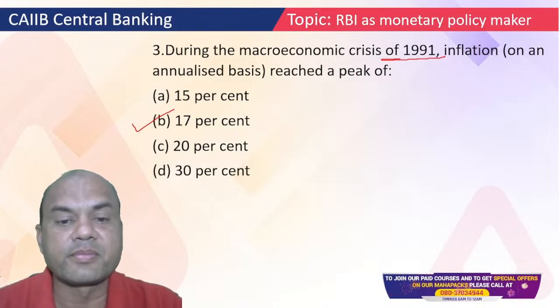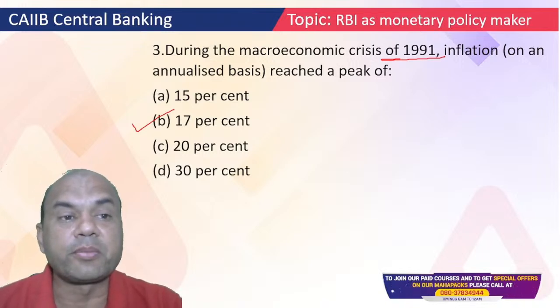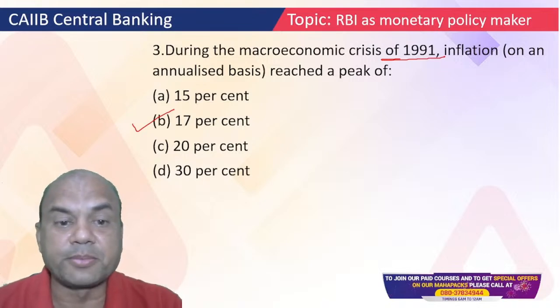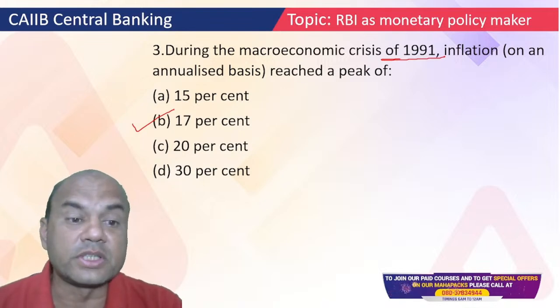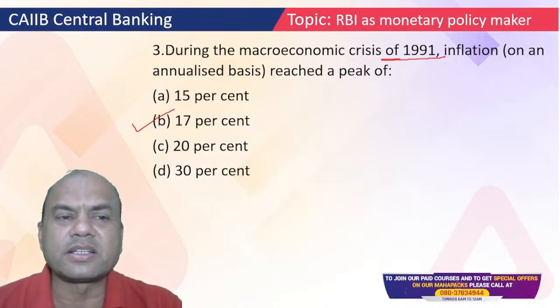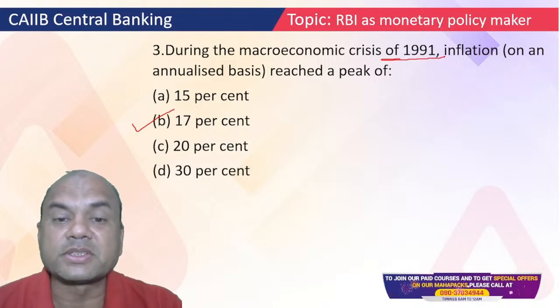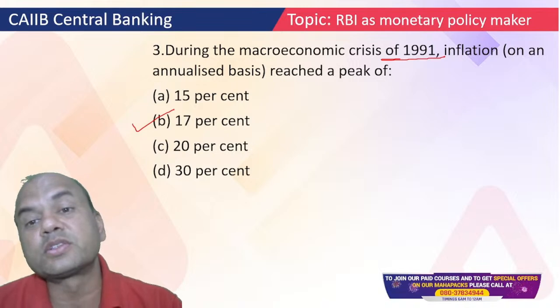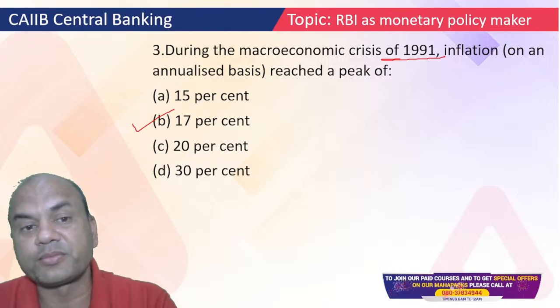In September, it was roughly 5.02%. I am talking of CPI, the Consumer Price Index, around 5 point something, so roughly you can consider it 5. CPI was 5% and WPI was very low, so we generally consider CPI. At that time it was 17%, today it is around 5.5%, and even that seems huge. So at that time, 17% means what the rates might have been.